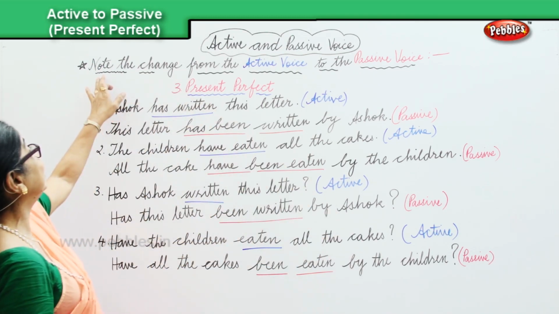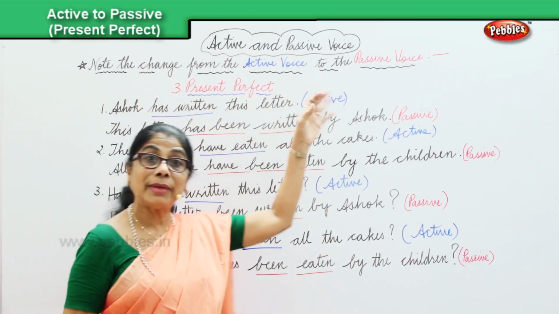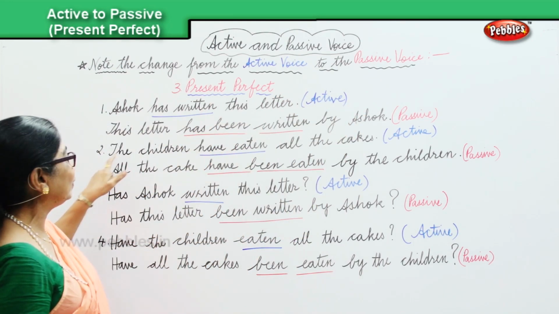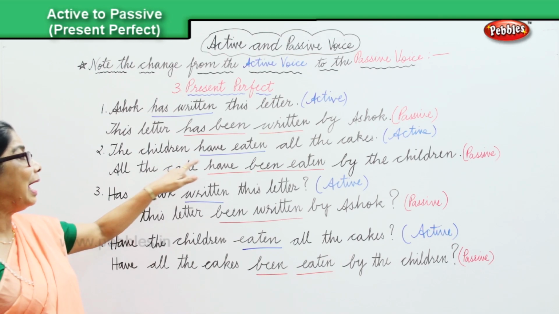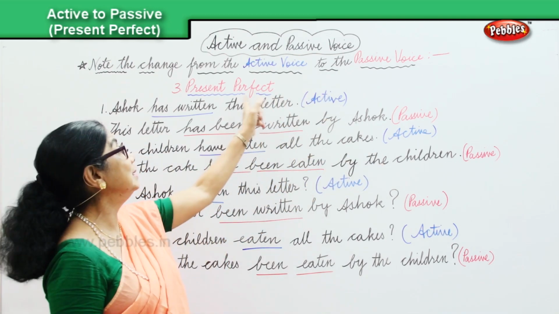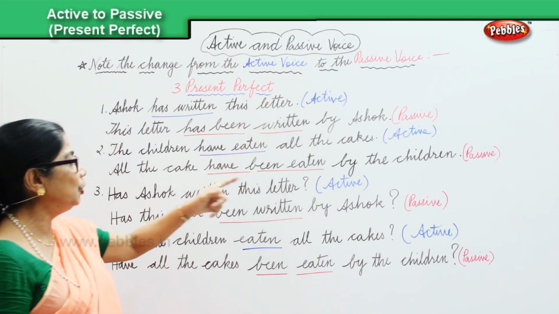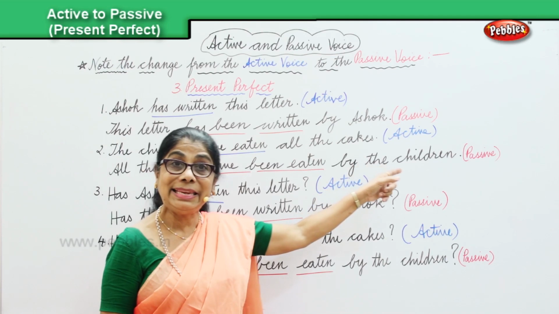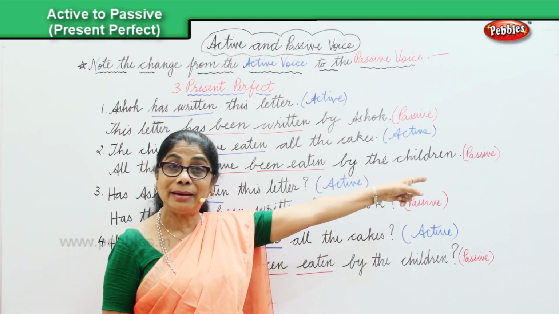Note the change, the active voice into the passive voice. Second sentence. The children have eaten all the cakes. Present perfect. Then into the passive, all the cakes have been eaten by the children.